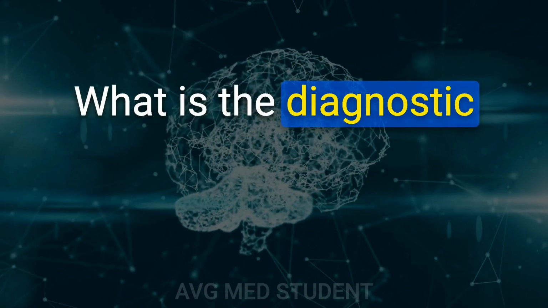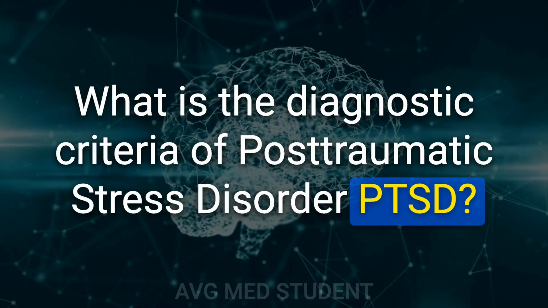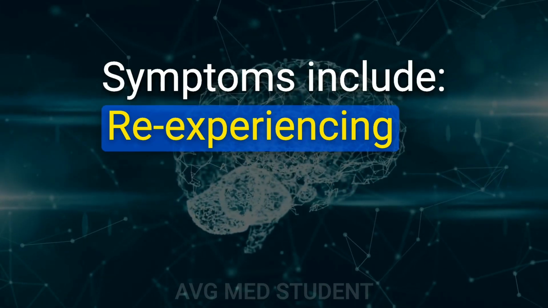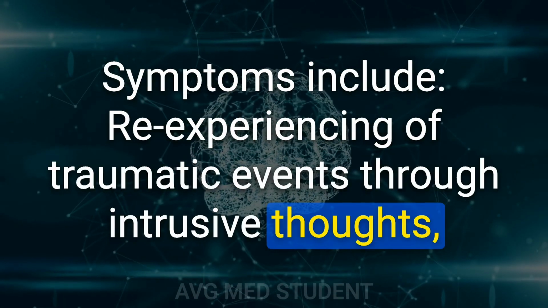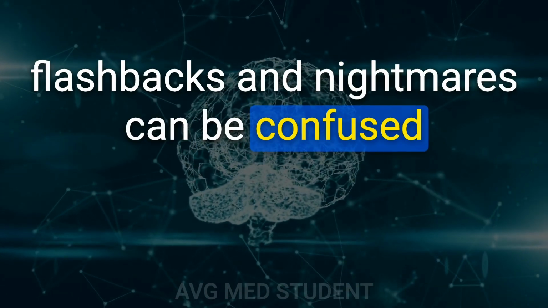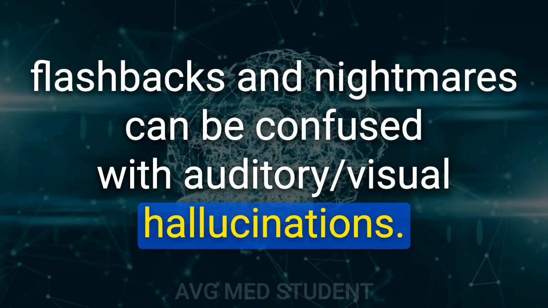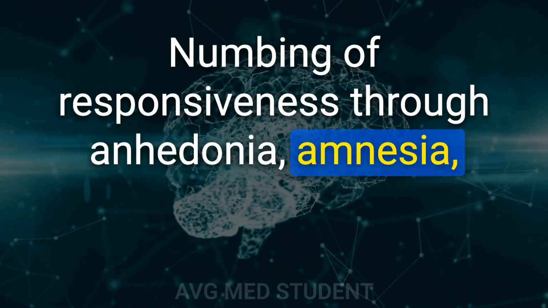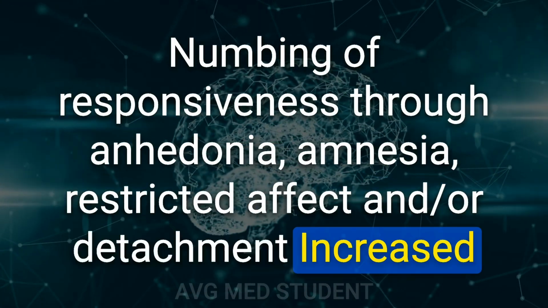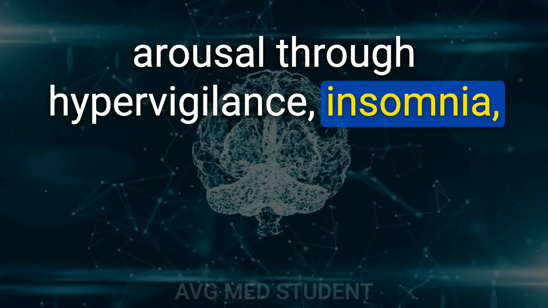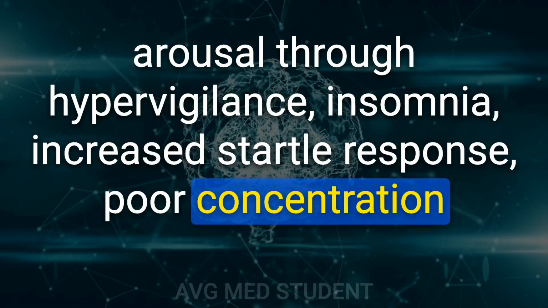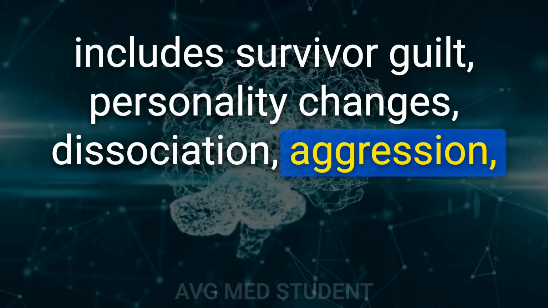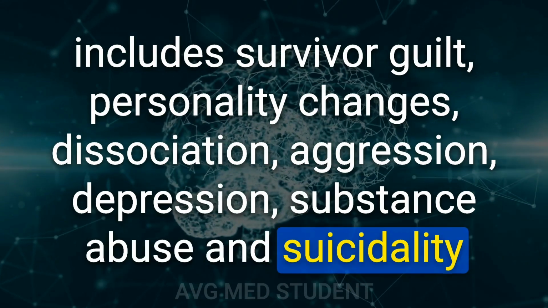12. What is the diagnostic criteria of post-traumatic stress disorder, PTSD? Symptoms must be present for greater than 1 month. Symptoms include re-experiencing of traumatic events through intrusive thoughts, flashbacks, and nightmares, which can be confused with auditory or visual hallucinations. Avoidance of stimuli associated with the trauma. Numbing of responsiveness through anhedonia, amnesia, restricted affect or detachment. Increased arousal through hypervigilance, insomnia, increased startle response, poor concentration and irritability. It also includes survivor guilt, personality changes, dissociation, aggression, depression, substance abuse, and suicidality.